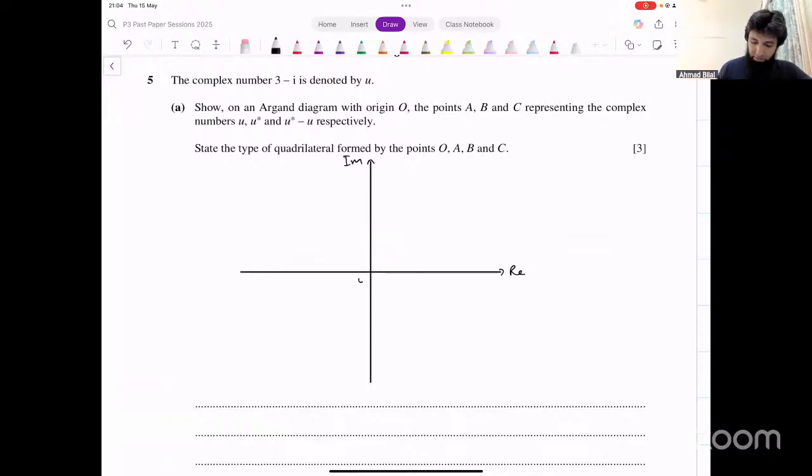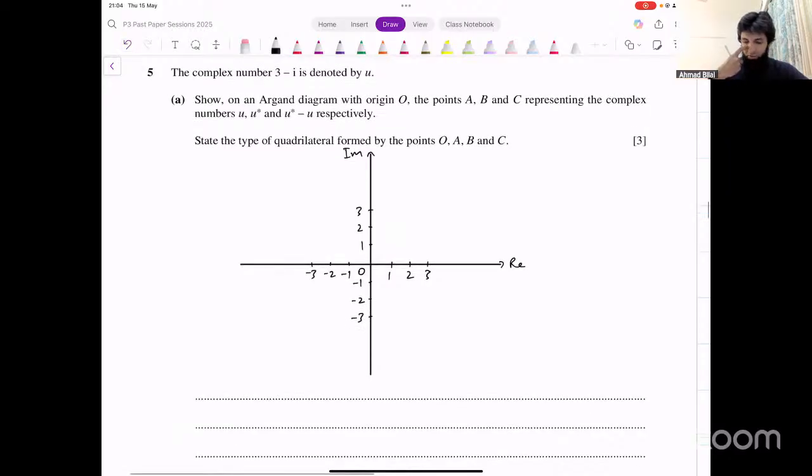Origin is here. This is the origin. The point u is 3 minus i. Where would 3 be? This is 1, this is 2, this is 3, this is 1, 2, 3, minus 1, minus 2, minus 3, minus 1, minus 2, minus 3.